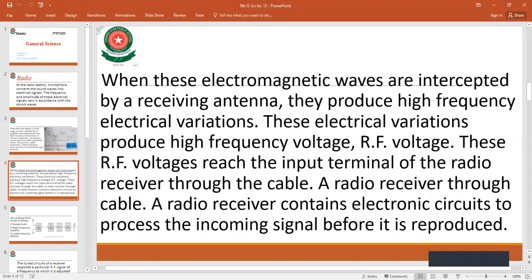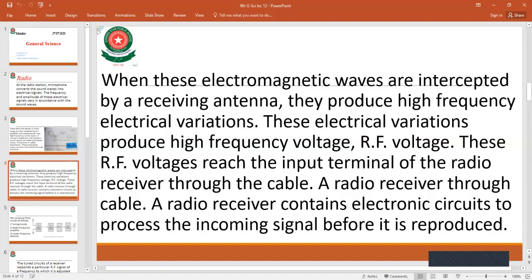This radio frequency voltage reaches the input terminal of the radio receiver through the cable. The modulated waves will first change into high frequency waves, radio frequency waves. These radio frequency waves reach the input terminal through the cables.